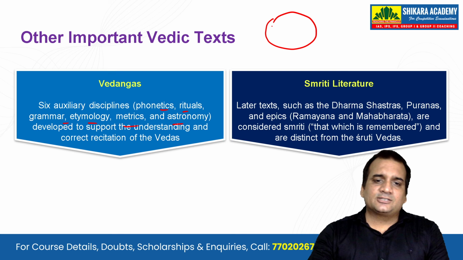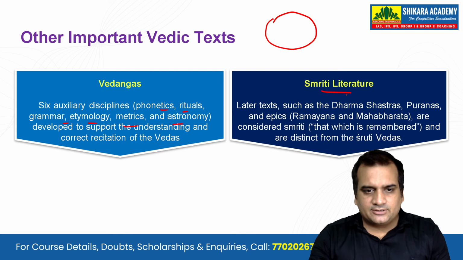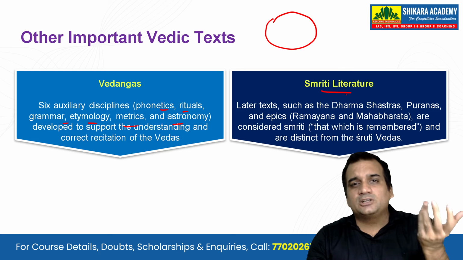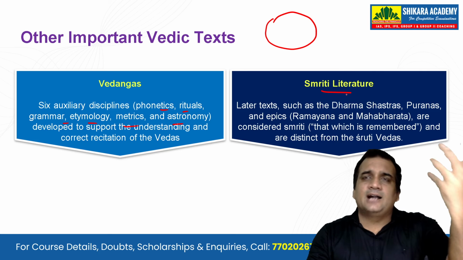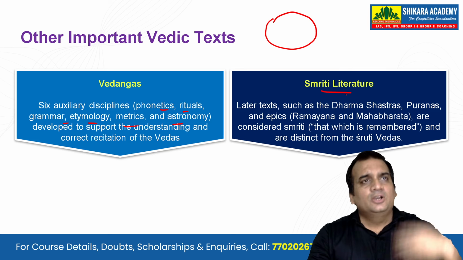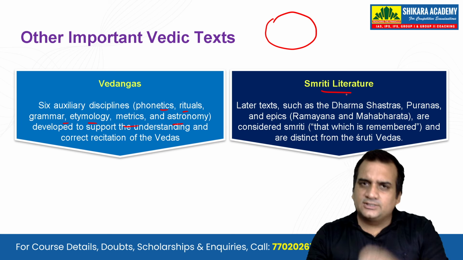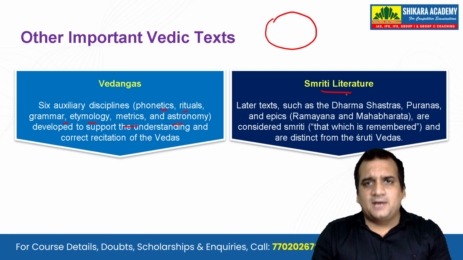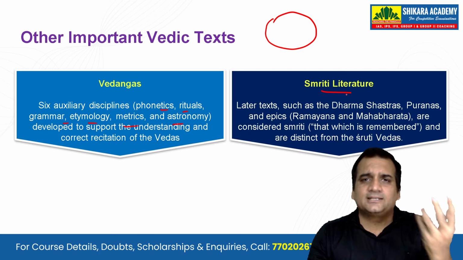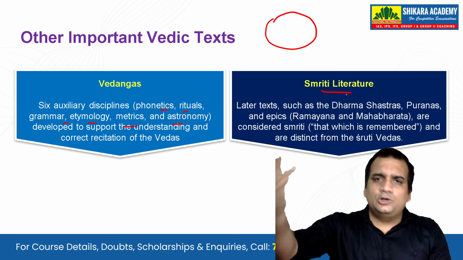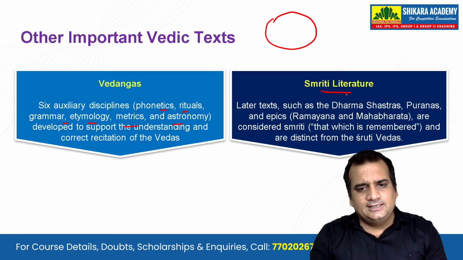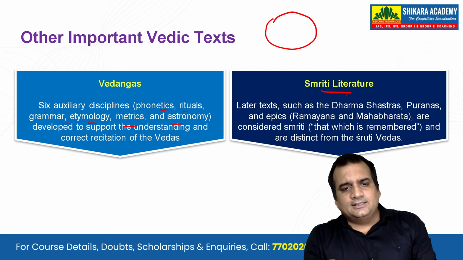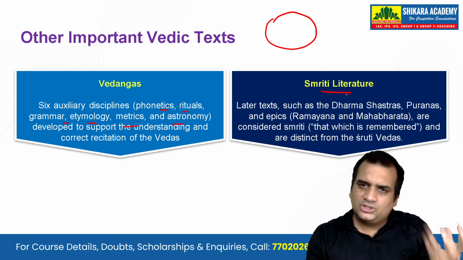And next is Smriti literature. What is Smriti literature? It is on the basis of the remembrance of what you have heard, the stories which have been passed down from the forefathers, from the Guru to the Sishya. Like the Ramayana and the Mahabharata, they were first heard by some people, then someone told someone else, and then it was written down. These are considered the Smriti part, that which is remembered.